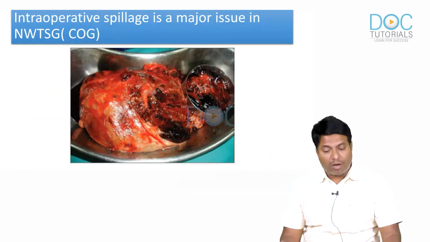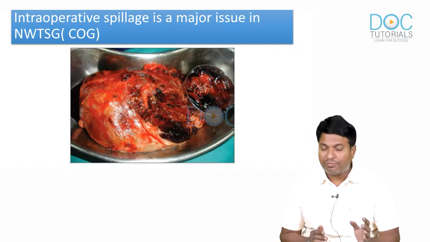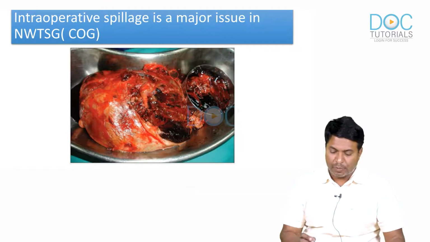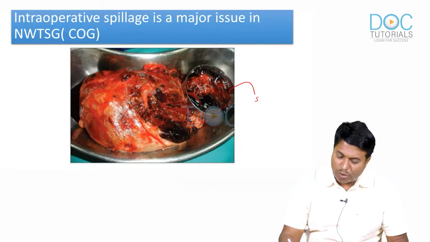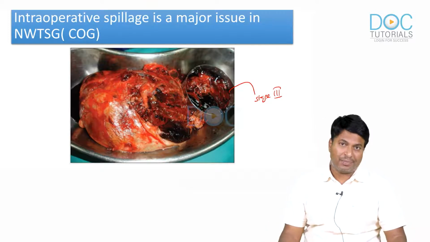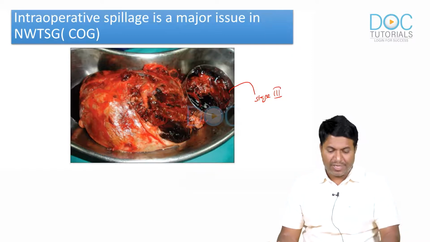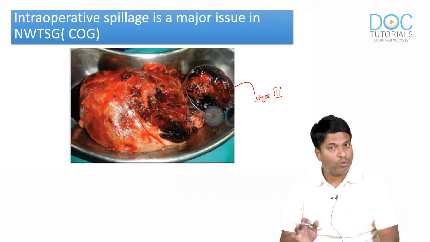So what about the intraoperative spillage? Intraoperative spillage is a major issue of this NWTSG group. Once there is a spillage, it goes as stage 3. You are unwantedly spreading the tumor, and it is becoming stage 3. We cannot remove the tumor completely, and there will be a macroscopic residual tumor left. So this is a problem with the NWTSG group.